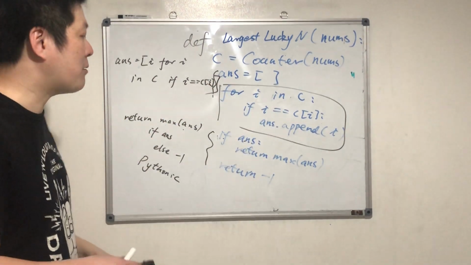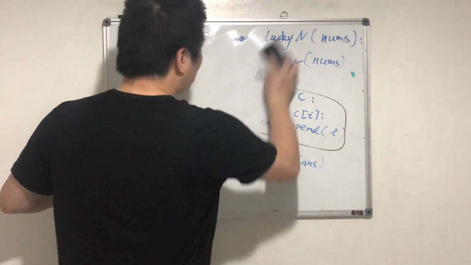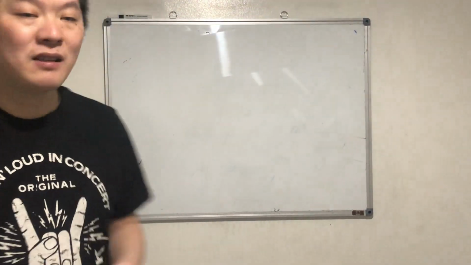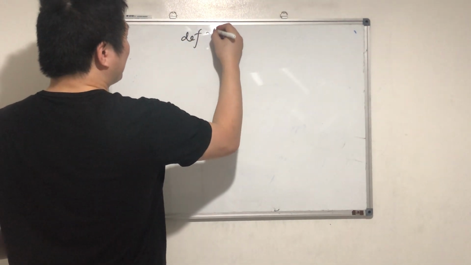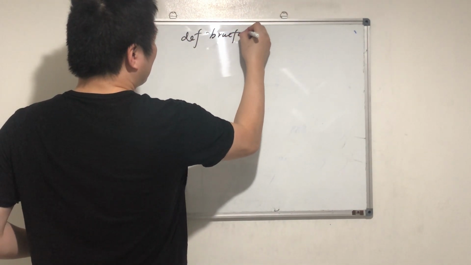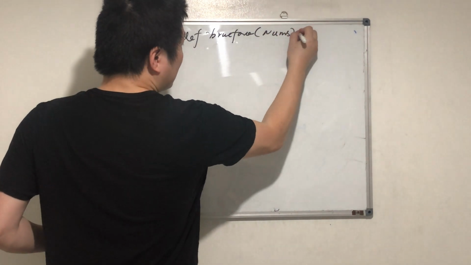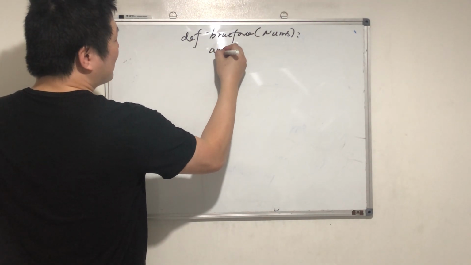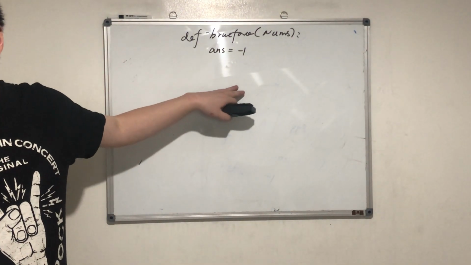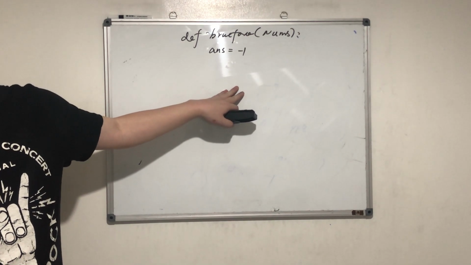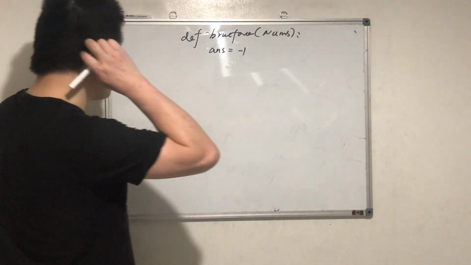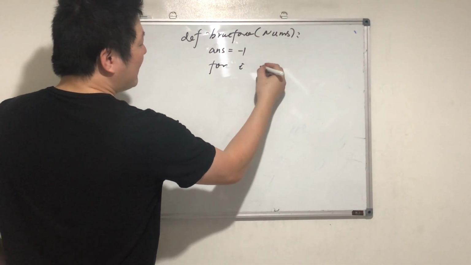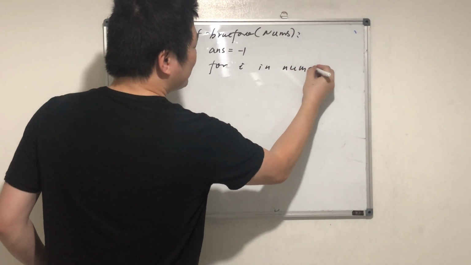So how can we do brute force? We iterate through each number, right? You tell me how to do brute force. Look, let's do answer equals -1. Let's suppose initially we can't find the lucky number, right? So now we need to loop for I in nums, right? We go through each number.